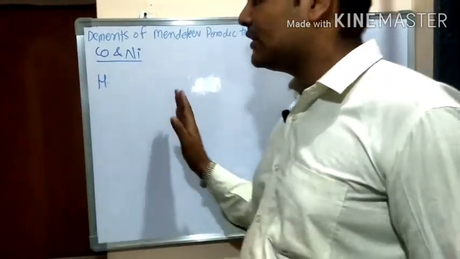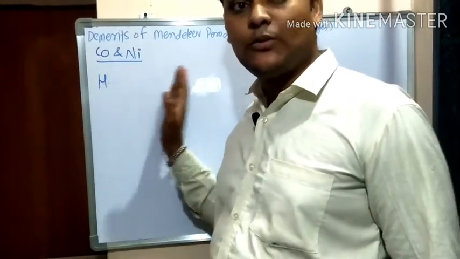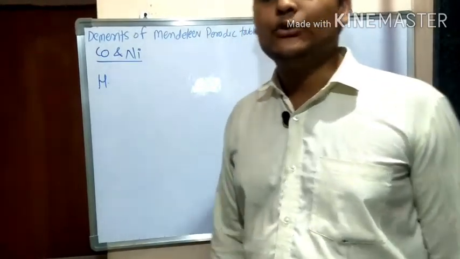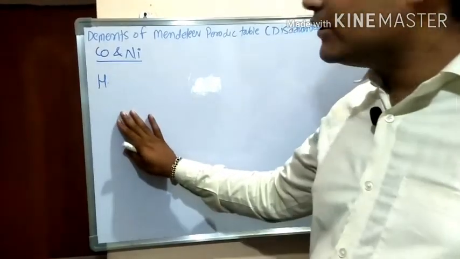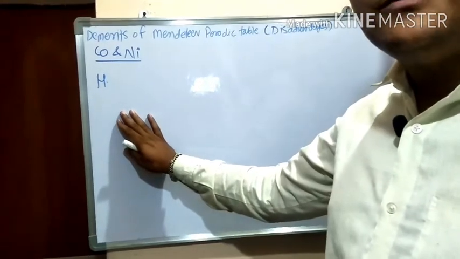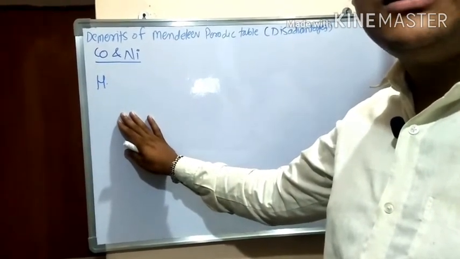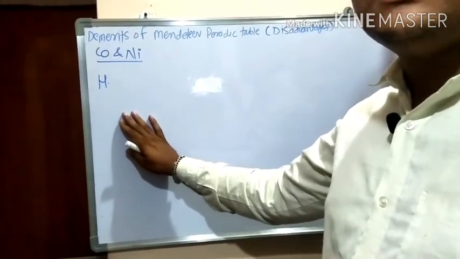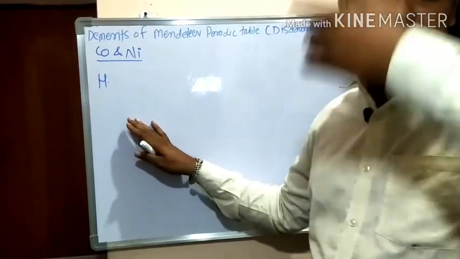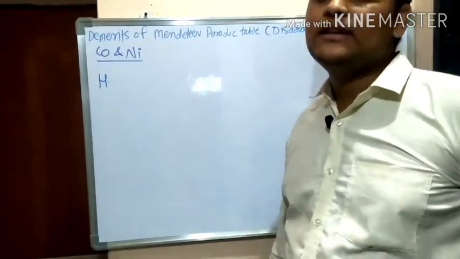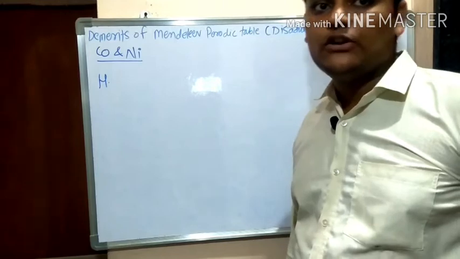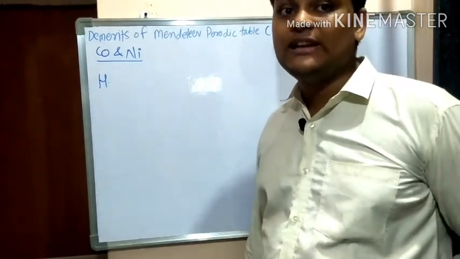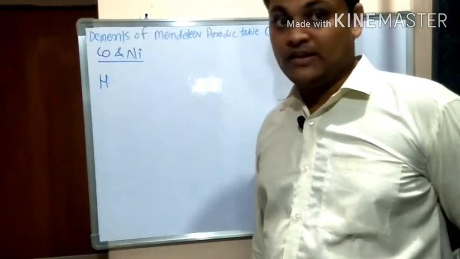Hydrogen has to be kept on the right side or the left side, in the first group or the seventh group. Hydrogen is similar to the seventh group elements. For example, the molecular formula of hydrogen is H2, while those of fluorine and chlorine are F2 and Cl2 respectively.